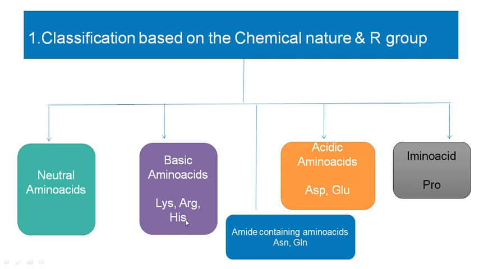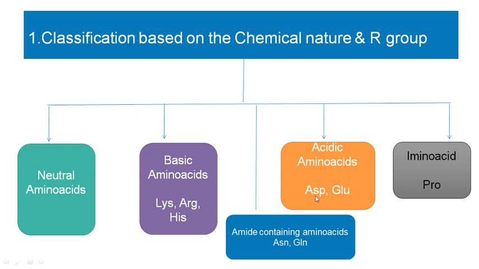These lysine, arginine and histidine come under the category of basic amino acids because they will have the base, they will perform basic reactions, and they will have two amino groups. Okay, since they have two amino groups, they are basic in nature.